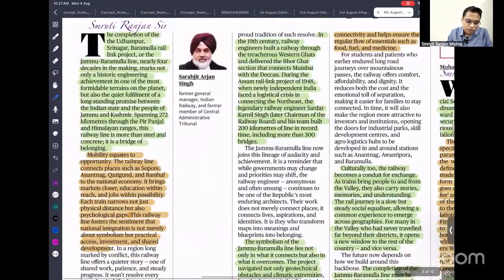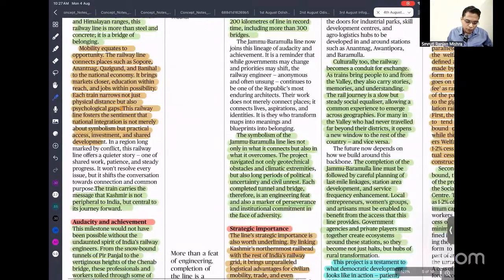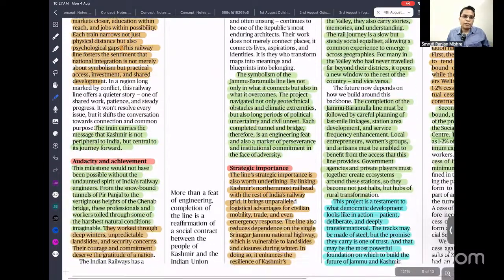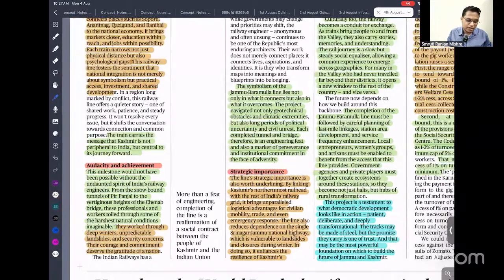Even in the past we constructed railway lines in the Western Ghats, which pass through challenging terrain, and in the northeast also. So we can understand one thing: despite all these challenges, we have to ensure proper connectivity to every nook and corner of the country for proper development and to prevent left-wing extremism or security threats. Good connectivity also increases togetherness and people's sense of belongingness. That is what we can understand from this article.